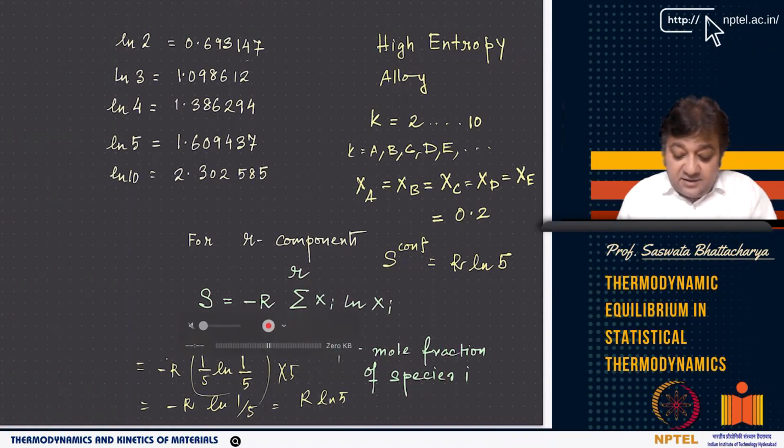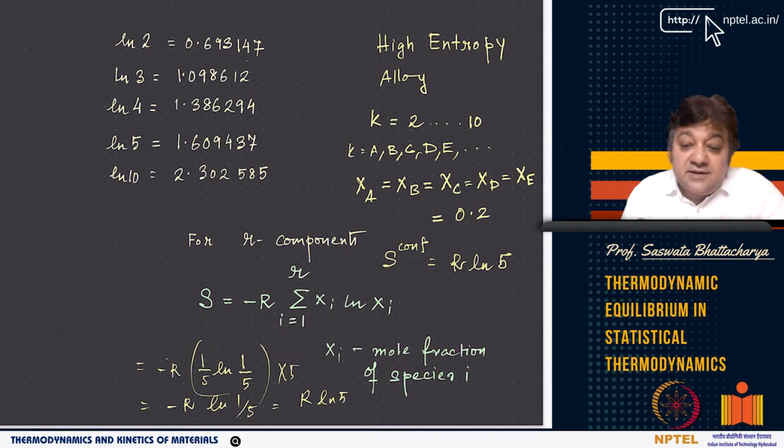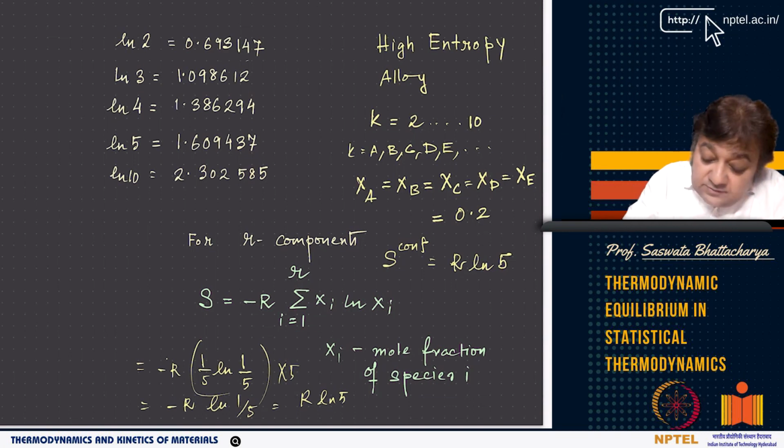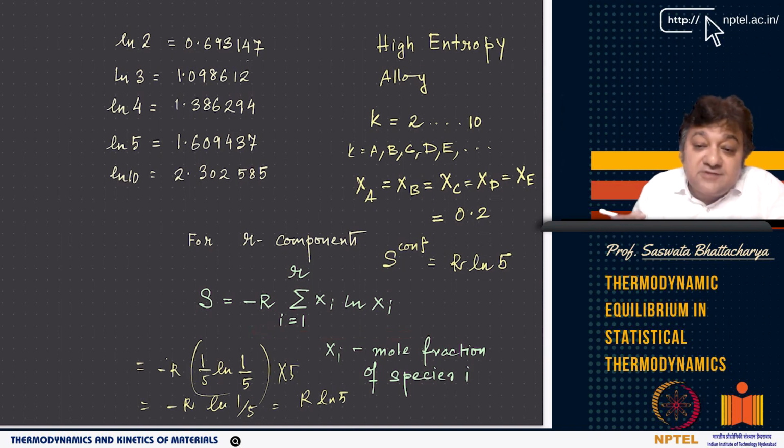In the last lecture, I talked about configurational entropy and how it is connected to the atomistic description of matter, and we derived this formula S equals minus R summation xi ln xi. If you have different species, for example A, B, C, D, E, and you have equiatomic composition, we have found that the configurational entropy contribution increases, it becomes R ln 5.